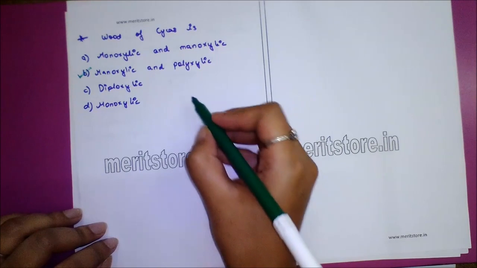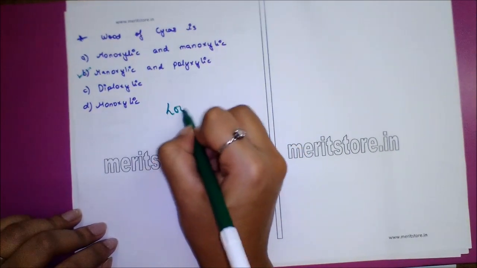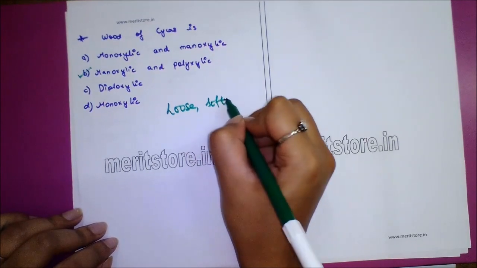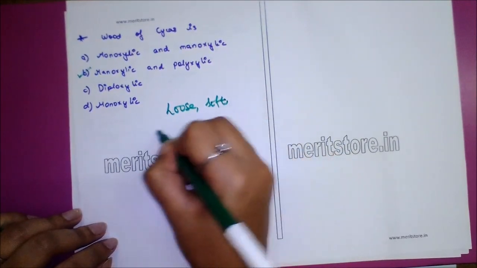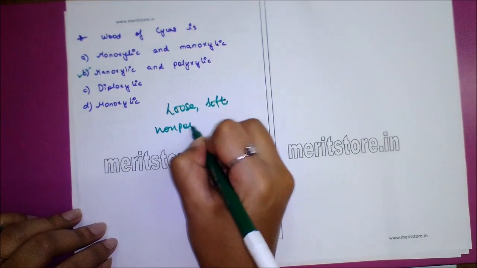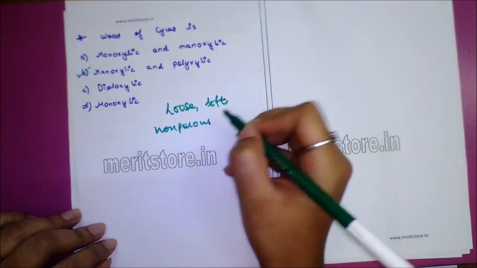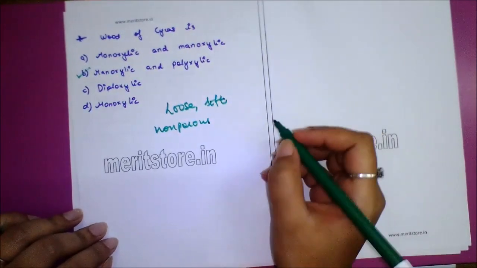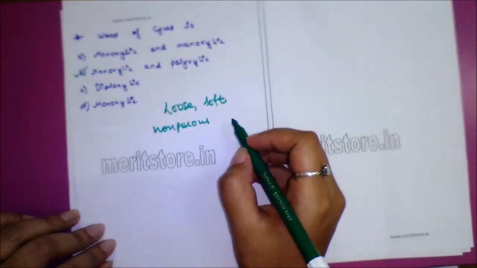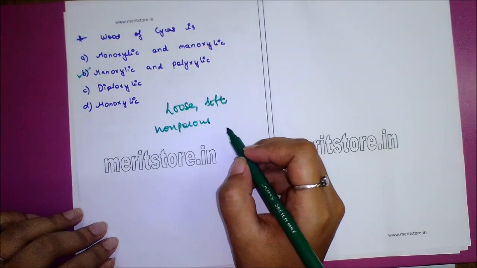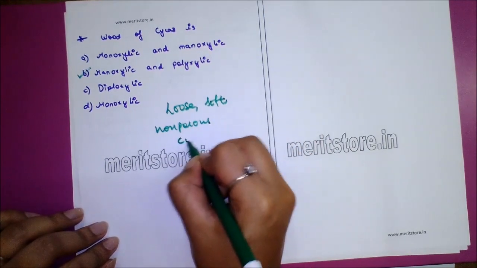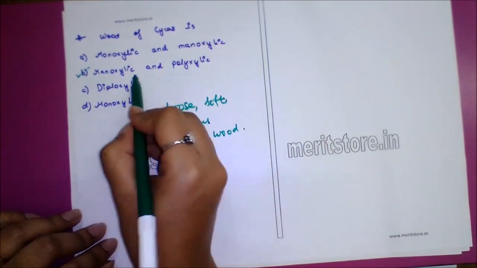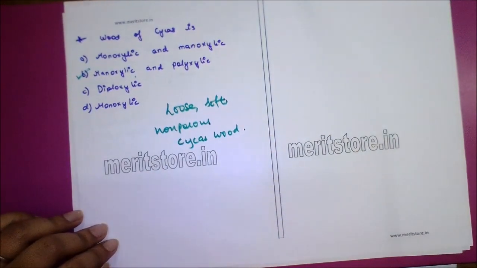The wood is loose, soft, non-porous, commercially useless, parenchymatous tissue more, vascular tissue less, pith and cortex broad, medullary rays wide, example Cycas wood. So answer is monoxylic and polyxylic.